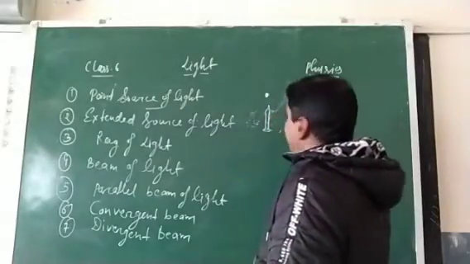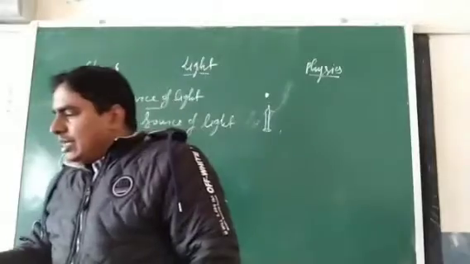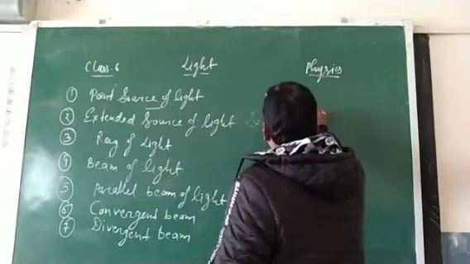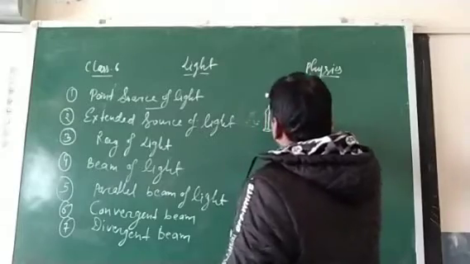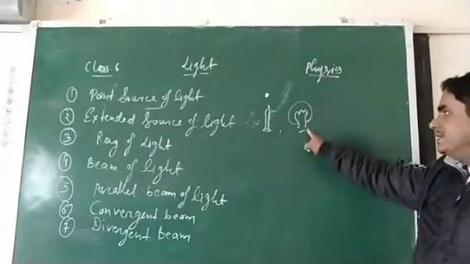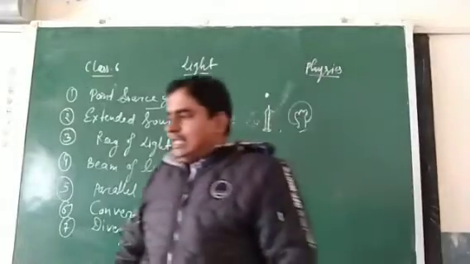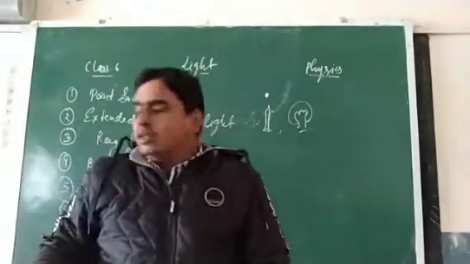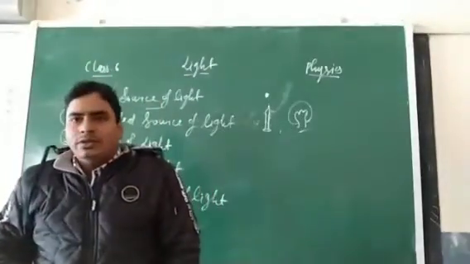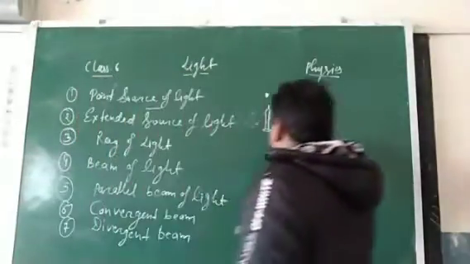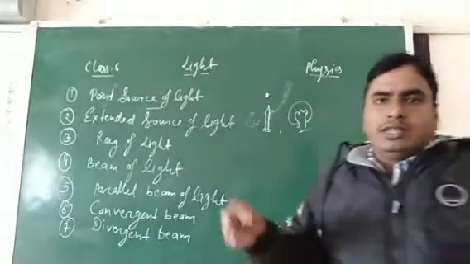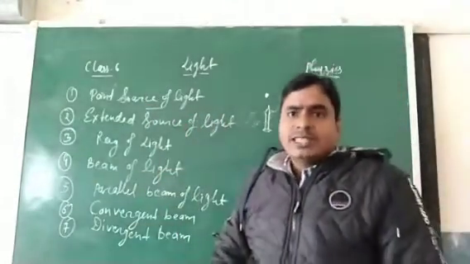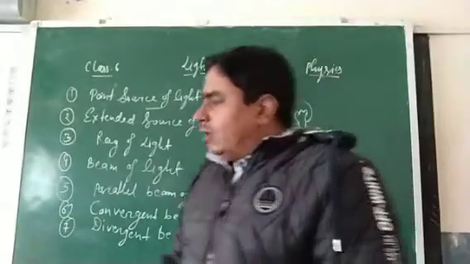Or you can see some more examples, such as a glowing electric bulb. That is an extended source of light. Some more examples: a fluorescent tube. Some other examples are also there: the sun, and stars are extended sources of light.